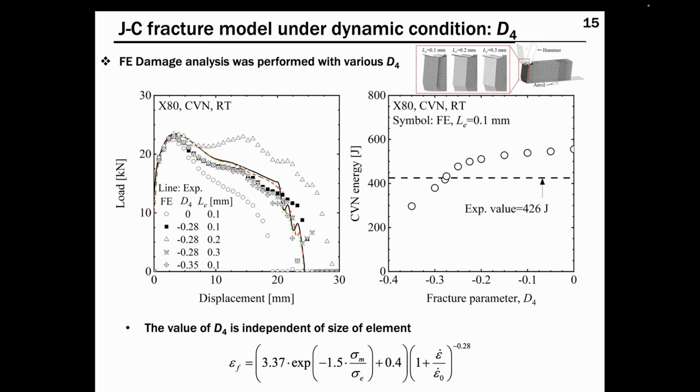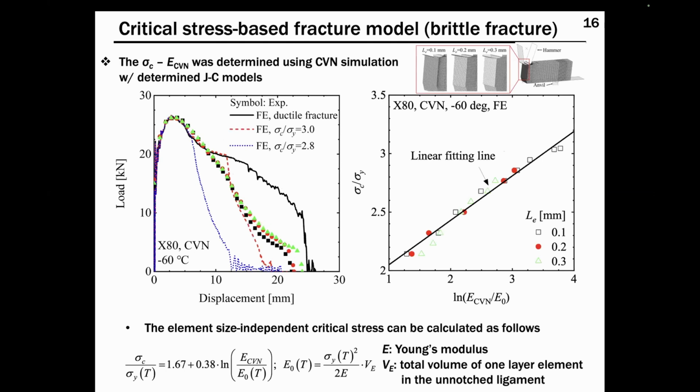by simulating the experimental CVN energy, and the value of D4 is independent of element size. And the critical stress-based fracture model for brittle fracture simulation was determined using CVN simulation with the determined Johnson-Cook models. With increasing value of critical stress, the significant load drop decelerates, and the relationship between critical stress and simulated CVN energy shows a linear relationship as follows.